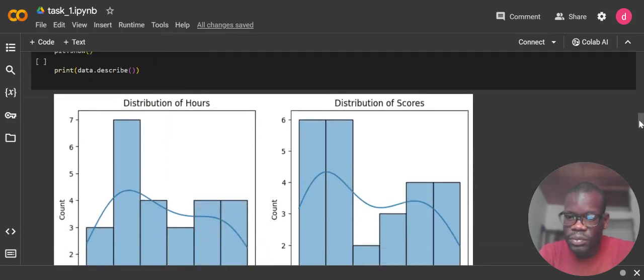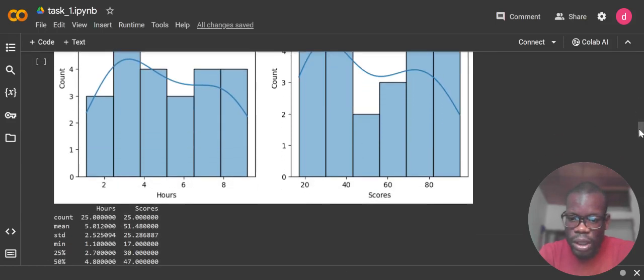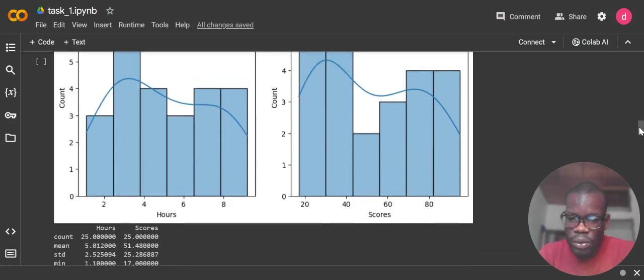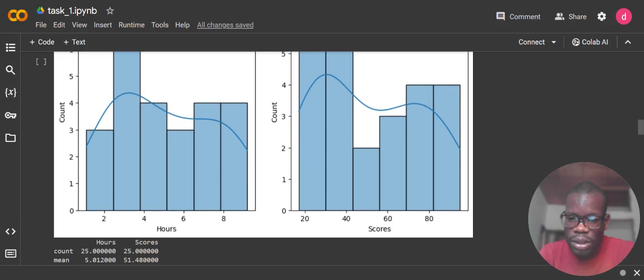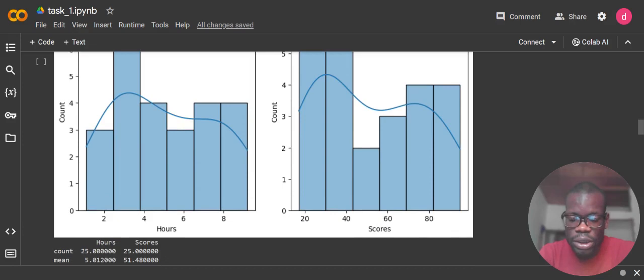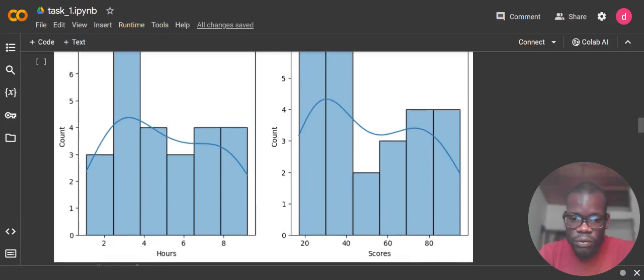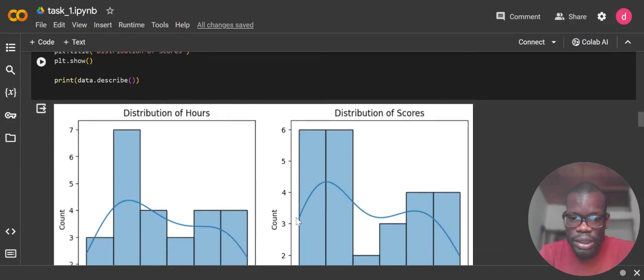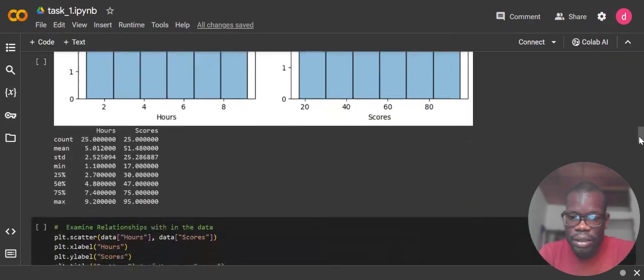We have the distribution of hours and the distribution of scores. In the distribution of hours, between two and four hours were frequently occurring in the data set, and within the score distribution, we found that between 20 and 40 marks were very frequent in the data set. The KDE line indicates that we have a high distribution at this point. All right, that's that for distribution.